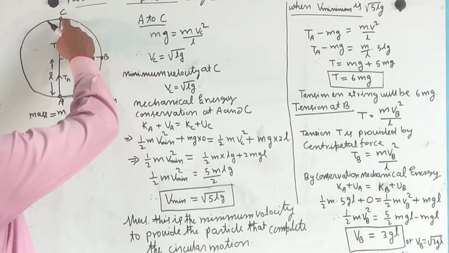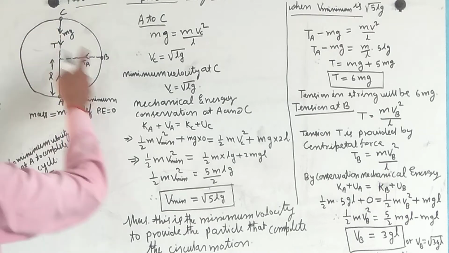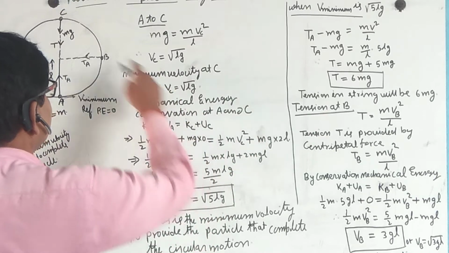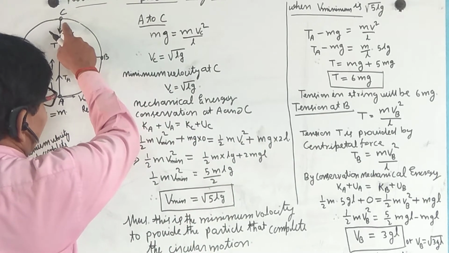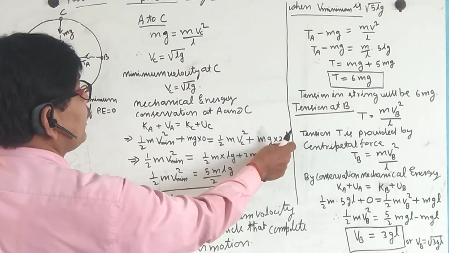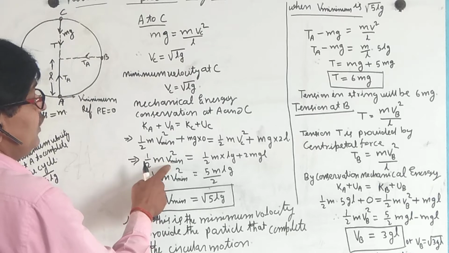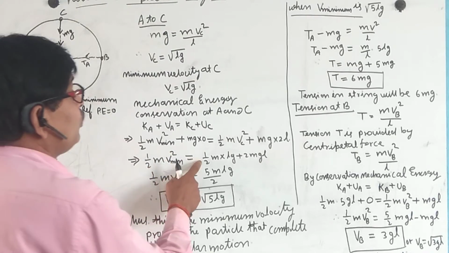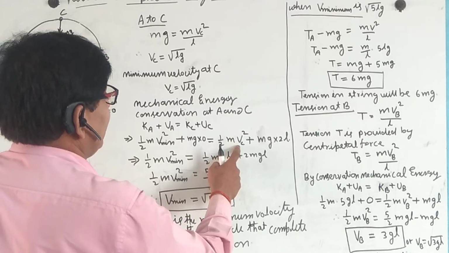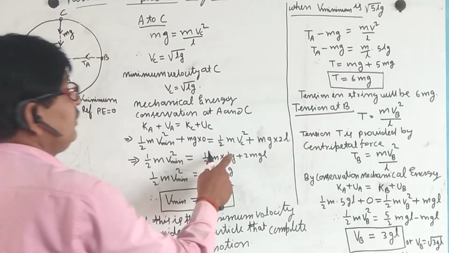At position C, the kinetic energy is 1 by 2 m vc square plus the potential energy mg times h, where h is L plus L, 2L. So half m v minimum square equals 1 by 2 m vc square, where vc is the minimum velocity at point C, plus 2mgL.